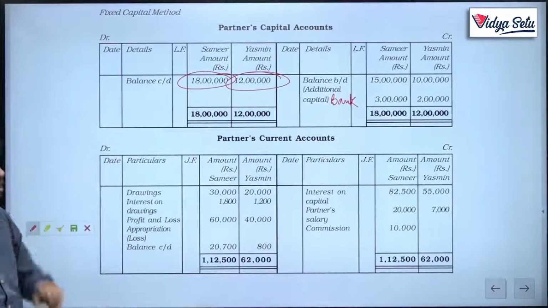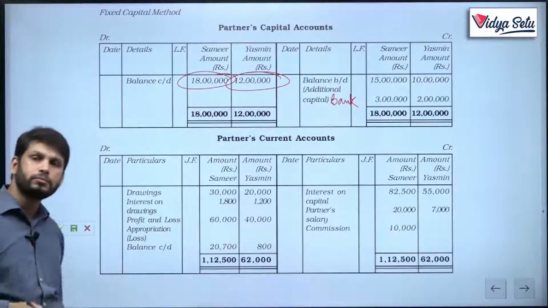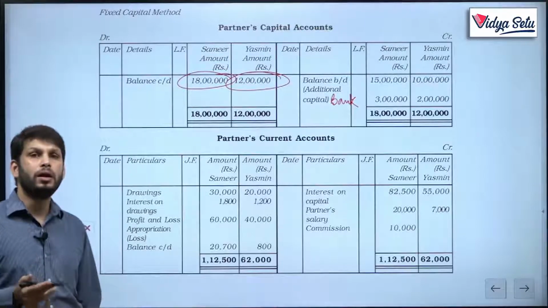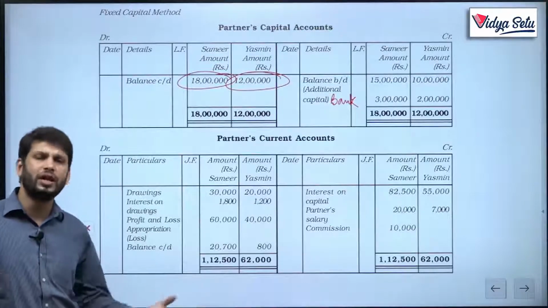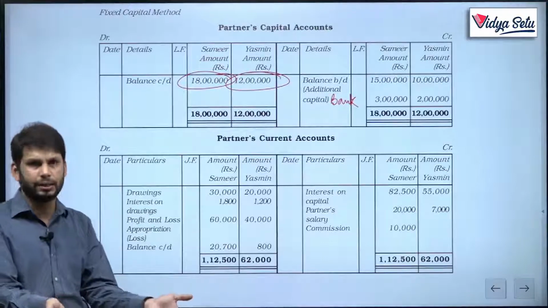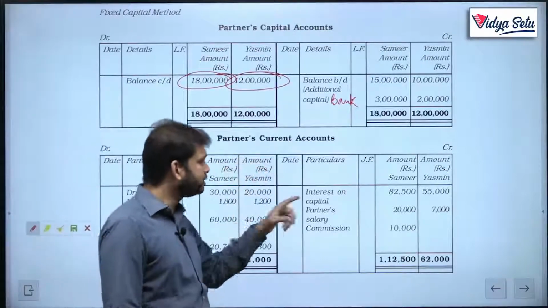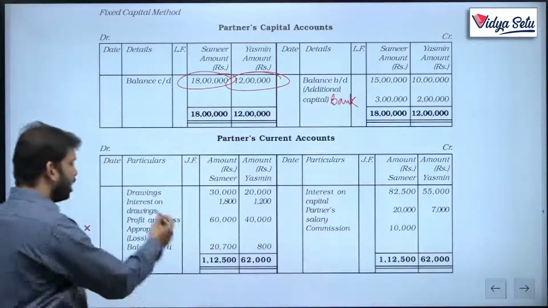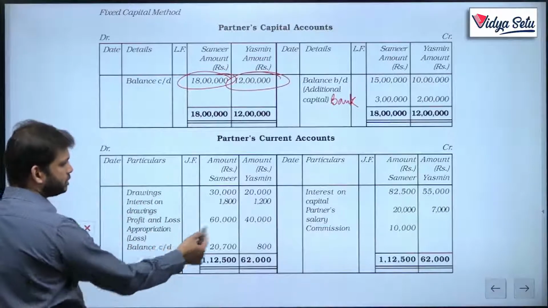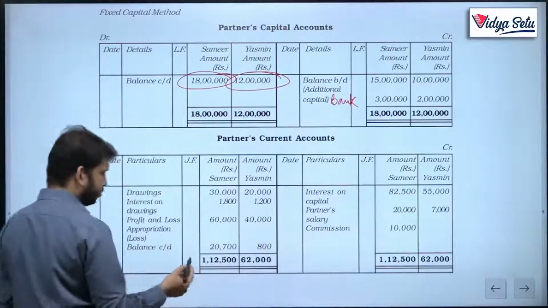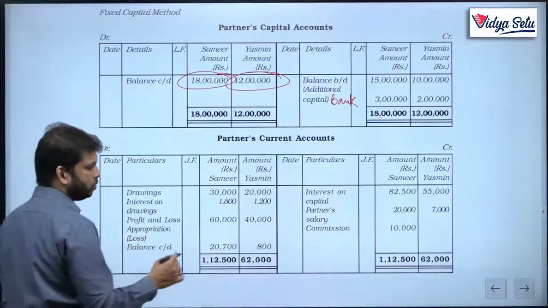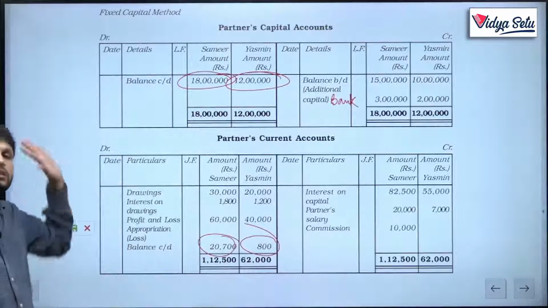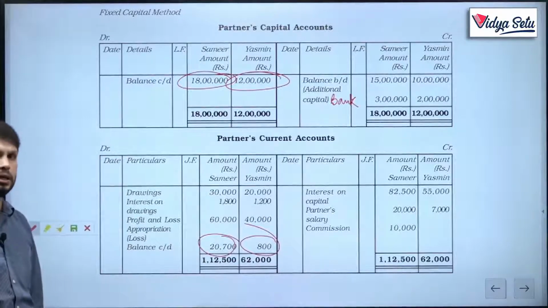Rest of the things will come on the current account. But we don't see any opening debit or credit balance of current account. So if there is no opening balance, we will just not write it, as simple as that. We will just write other things. So interest on capital, partner's salary, partner's commission. And what all things? Drawings, interest on drawings and losses. If we add this and subtract this, we get a credit balance, okay. This is a balancing figure. This is how the same question is done.